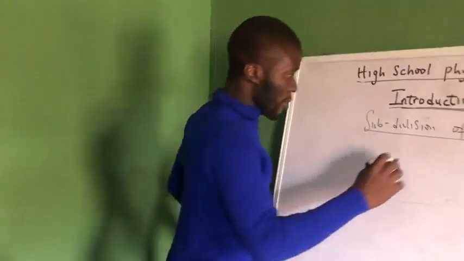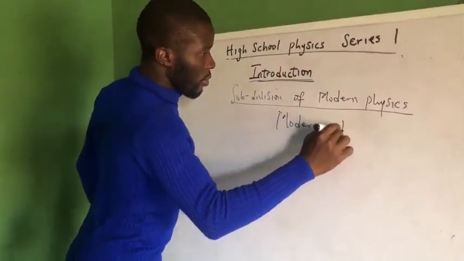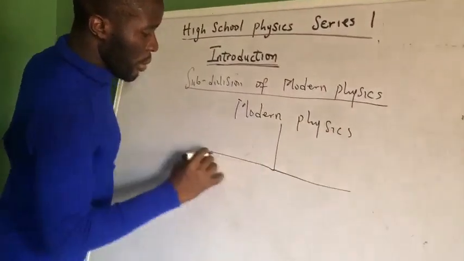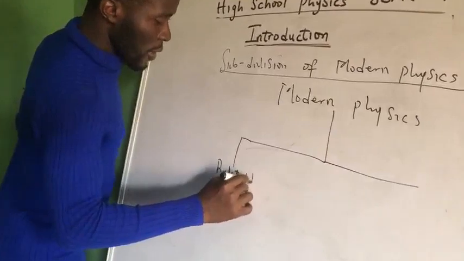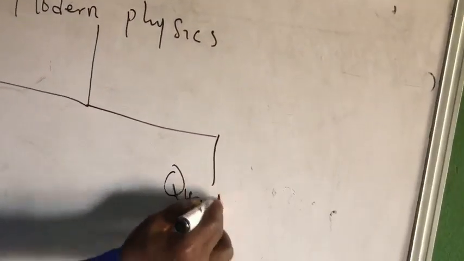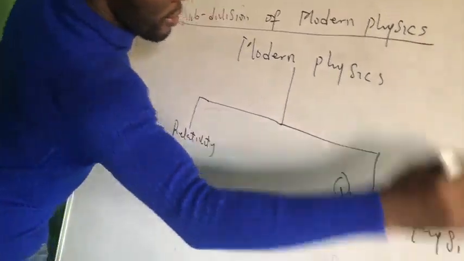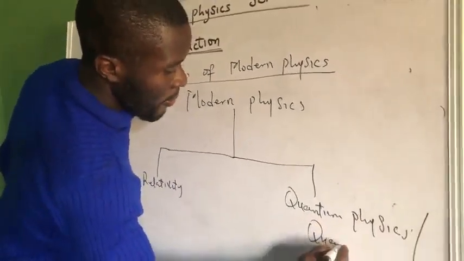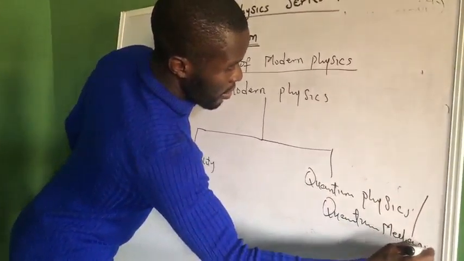Now, modern physics itself is subdivided majorly into relativity and quantum physics, or quantum mechanics.